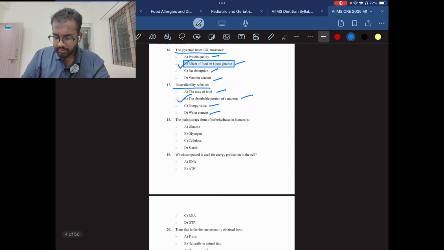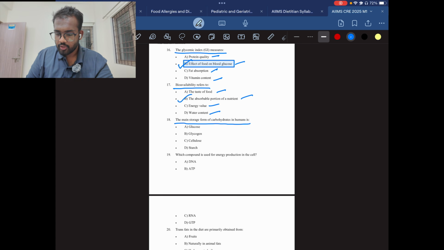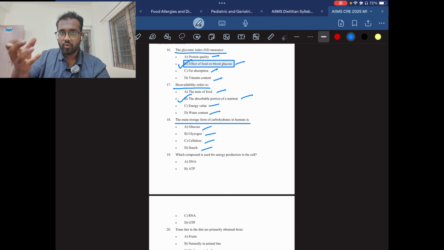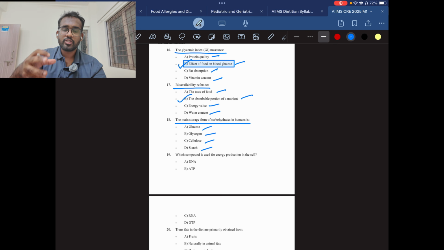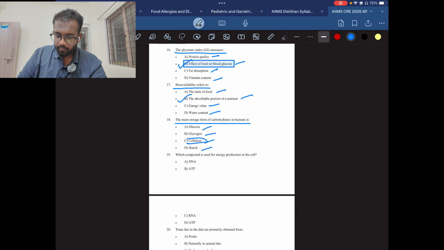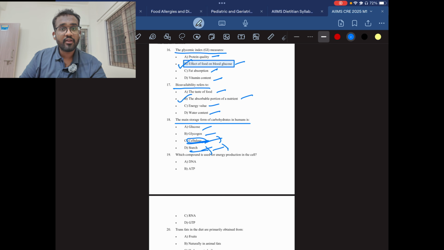Then question number 18. The main storage form of carbohydrate in a human is, okay, glucose, glycogen, cellulose, starch. Whenever you consume a lot of calories, a lot of carbohydrate, your body will store that glucose in the form of glycogen and stores it in the muscle and liver, and the excess amount it will store as fat. This is a basic need as the human body functions. Cellulose is a plant structure, the plant cell wall, so it is not the answer. Starch is the storage energy for the plants. Remember this.